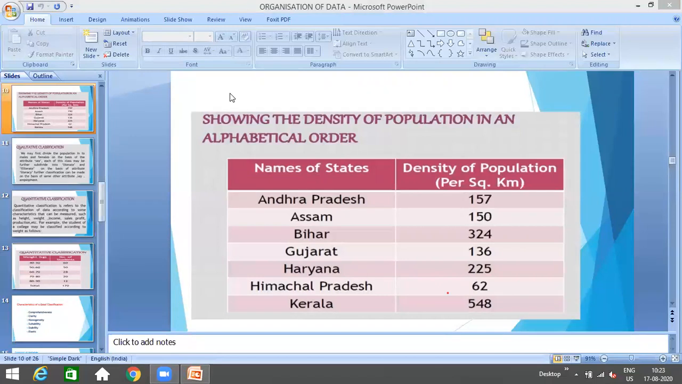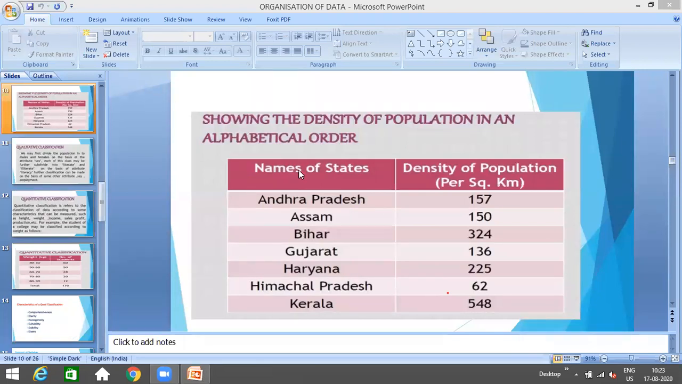This is known as alphabetical classification. So whenever the data is arranged on the basis of the alphabetical order, it is known as alphabetical classification. I hope that is clear to all.